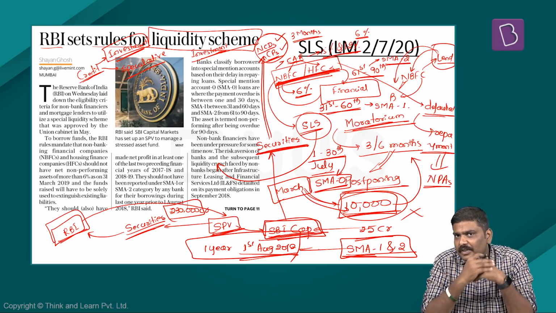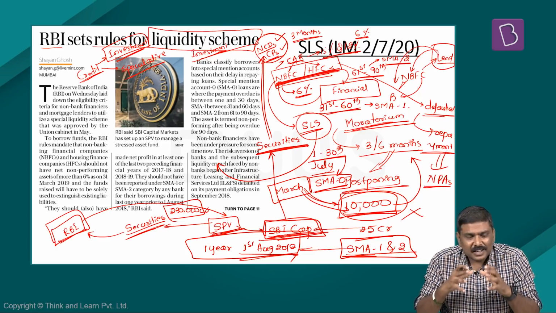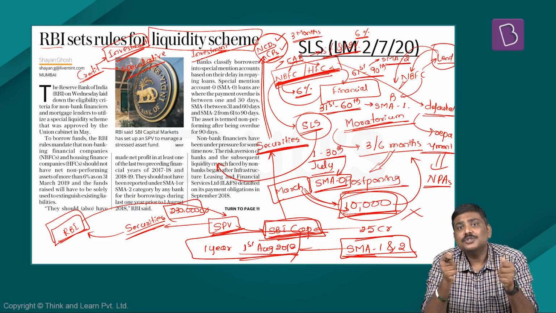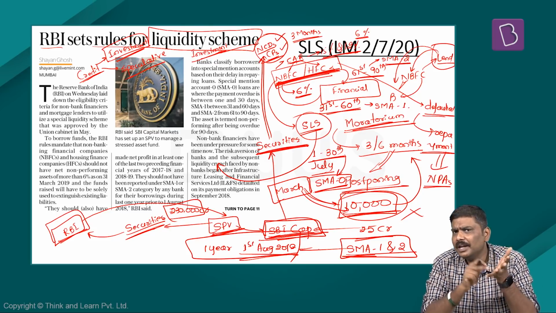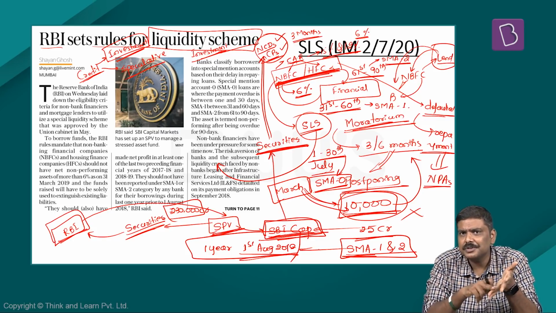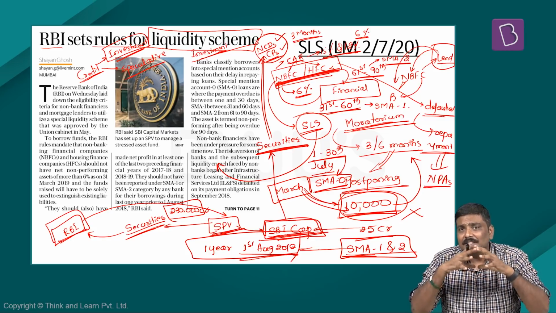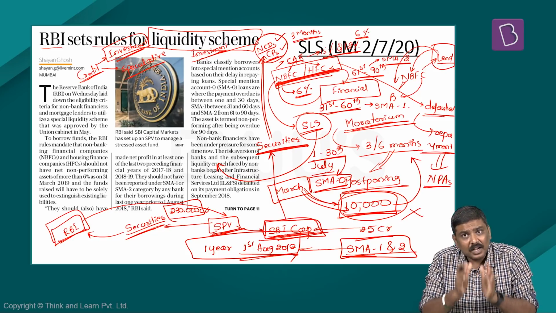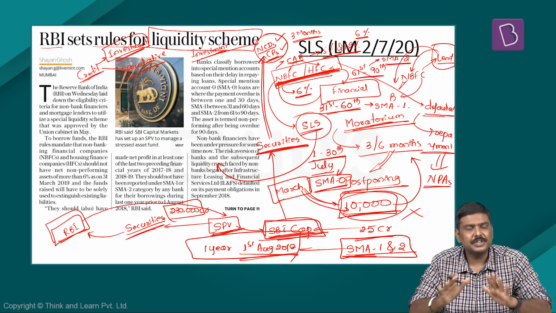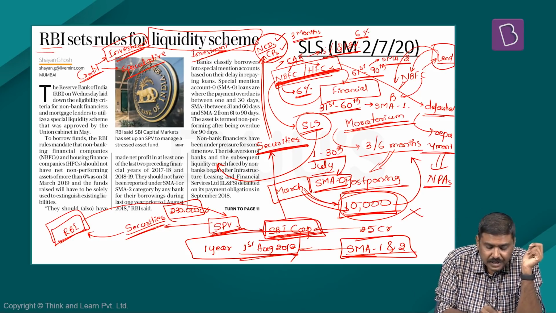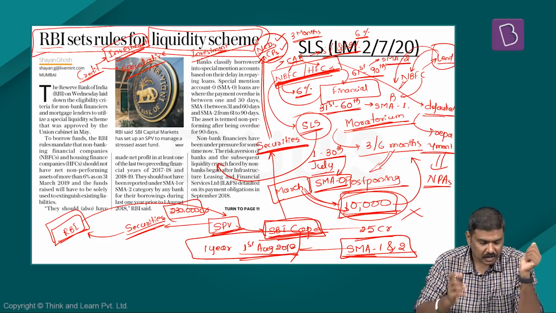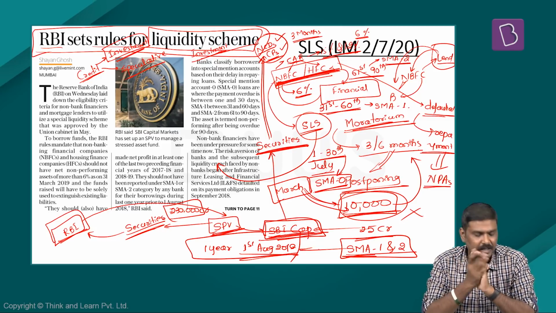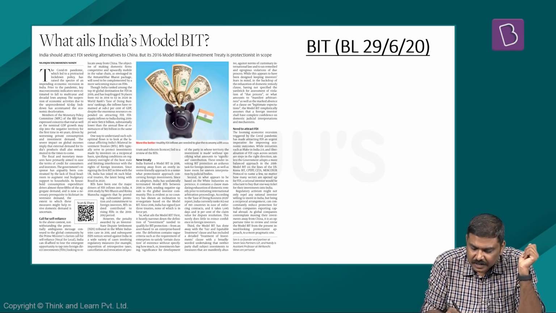That is the precise reason various experts have stated that this particular scheme is like an umbrella in the storm. The NBFC and HFC sector are facing a huge credibility issue and huge financial pressure. In these particular situations, this relief which has been provided will not be sufficient. So these are some of the points related to this special liquidity scheme which has been announced for the NBFCs and HFCs. Let me take up the next article here.